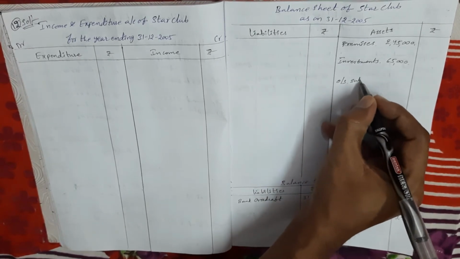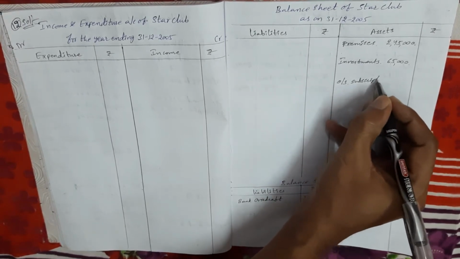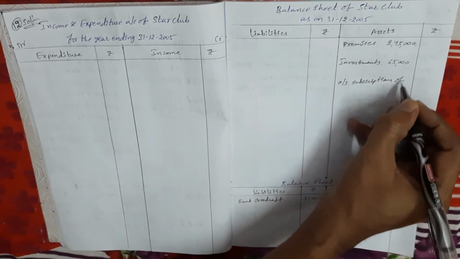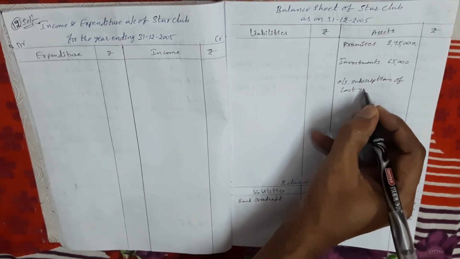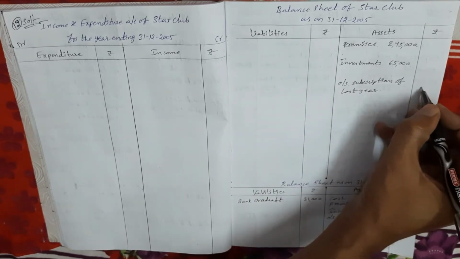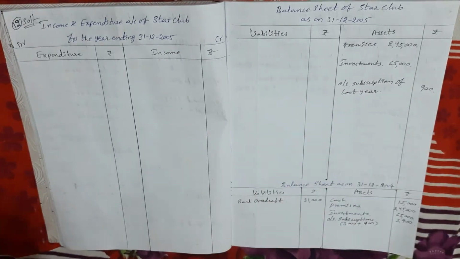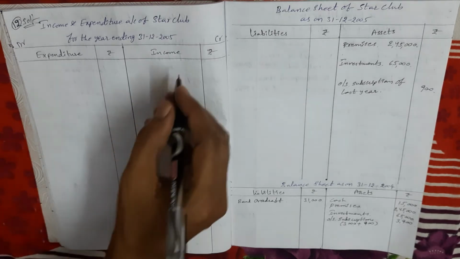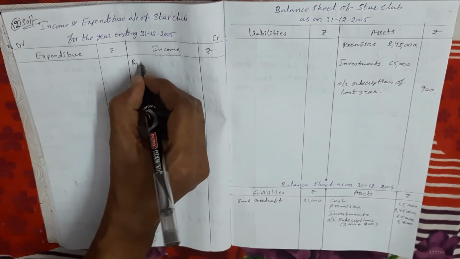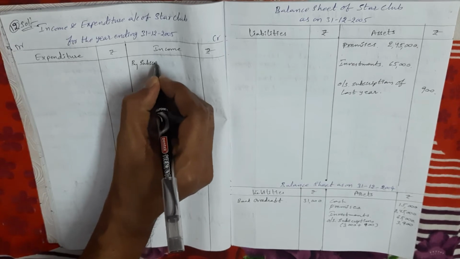Outstanding subscriptions of last year, 900 rupees. Next, current year subscriptions. Okay. So 2005. So, income and expenditure account, credit side. By subscriptions,